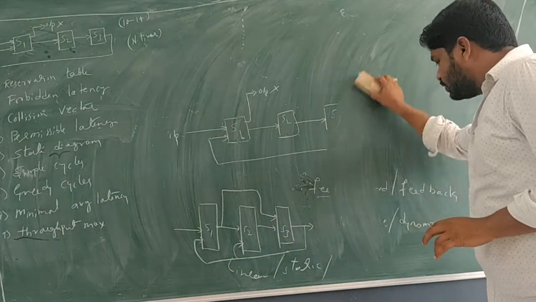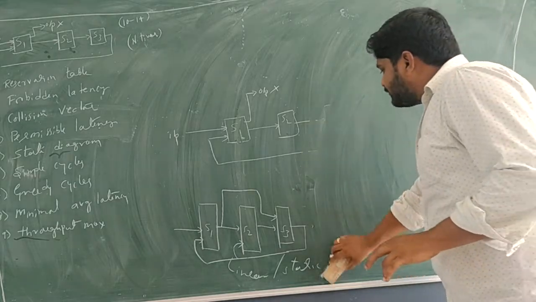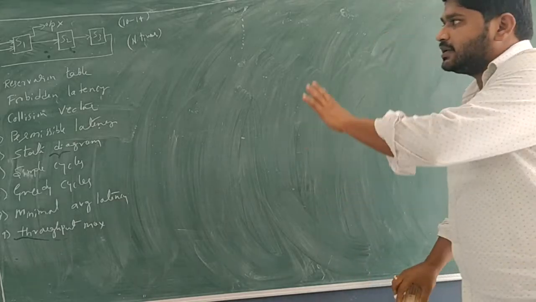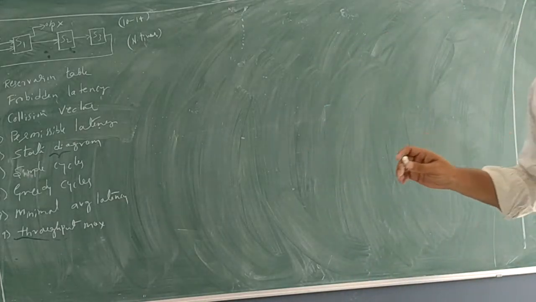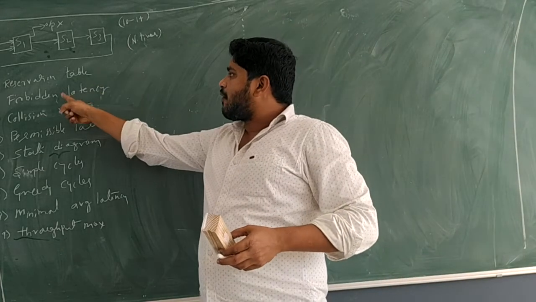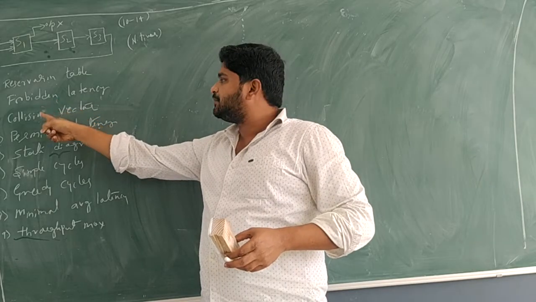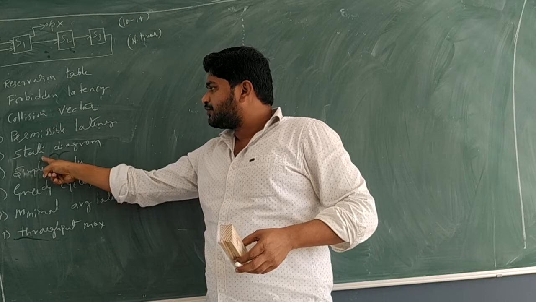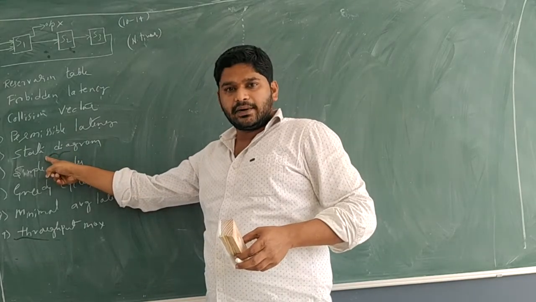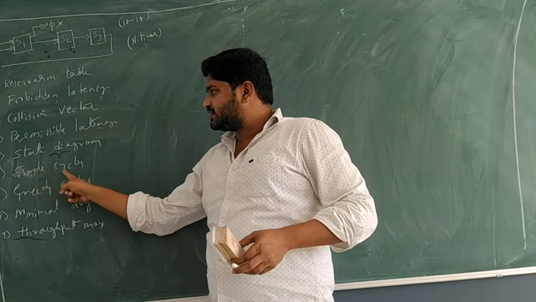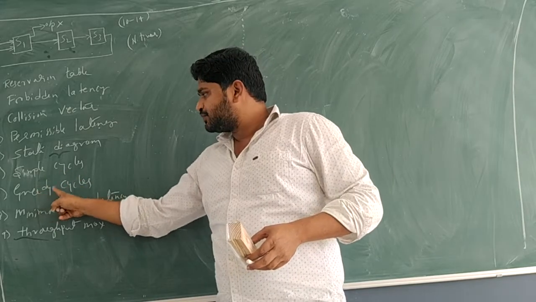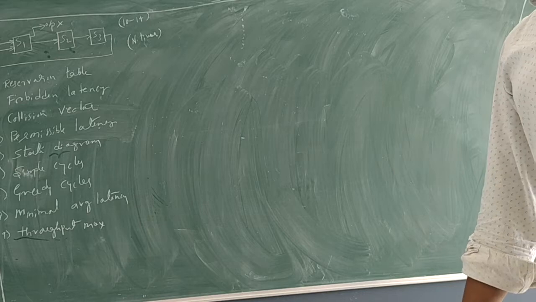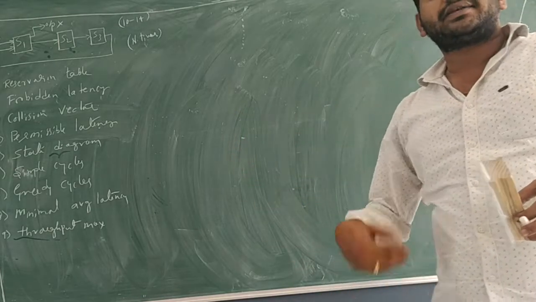After that, what they have asked us to do is: derive the reservation table, calculate forbidden latency, calculate collision vector, calculate permissible latency, draw the state diagram, identify simple cycles, identify greedy cycles, minimal average latency, and the last one is maximum throughput.